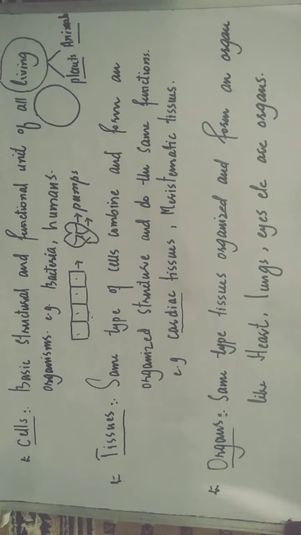And one or many organ systems make an organism, like plants are organisms, animals are organisms, humans are organisms, multicellular or unicellular. Multicellular are made up of many cells, and unicellular are made up of only a single cell, like bacteria. Hope this makes sense.